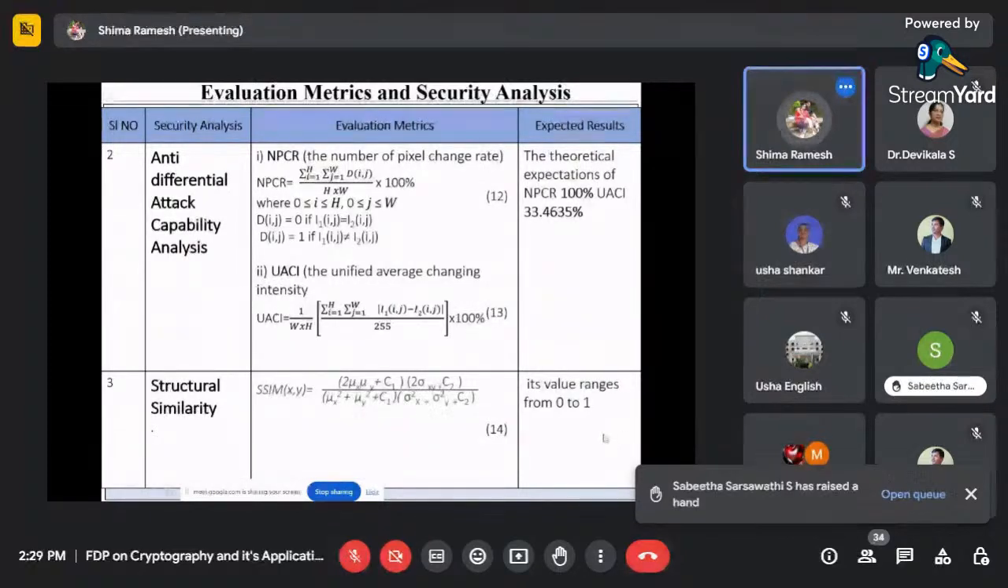You should get a value of 1. This value ranges from 0 to 1. No similarity means 0 or a negative value. If it is fully similar, you will get a value of 1, like this.